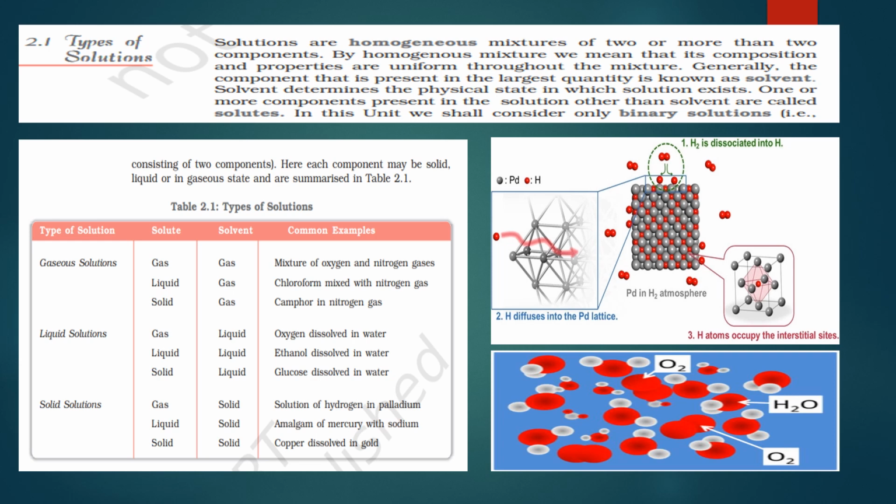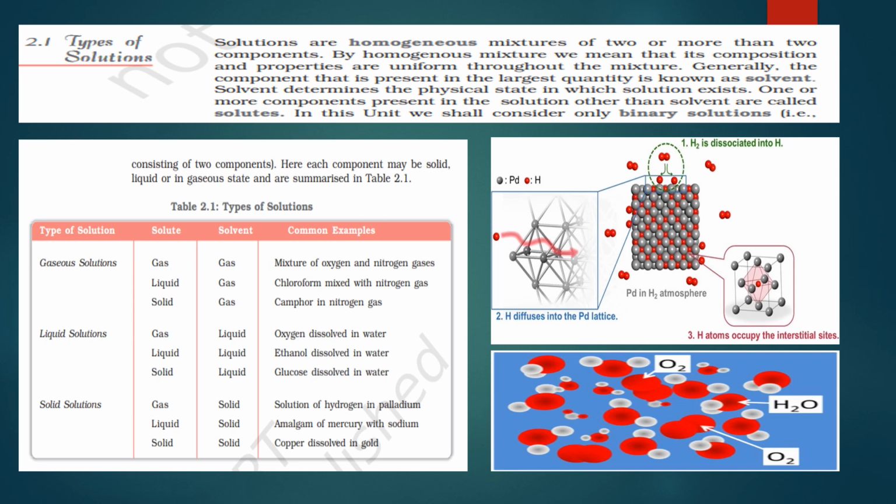So the solution of hydrogen in palladium has very important applications. It includes hydrogen storage and purification. Palladium hydride can absorb a large quantity of hydrogen gas, making it useful as a hydrogen storage material for fuel cells and other applications. And palladium hydride can be used to purify hydrogen gas by selectively absorbing impurities such as carbon monoxide.